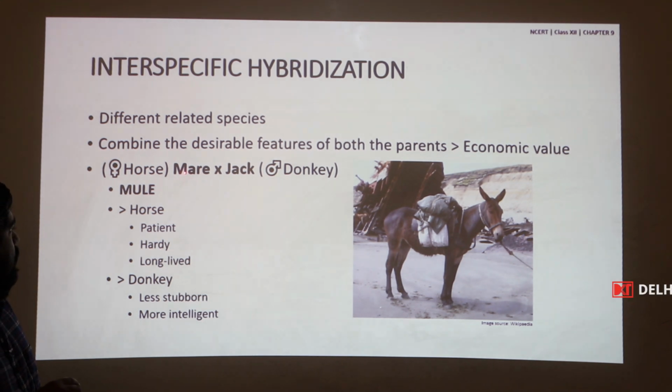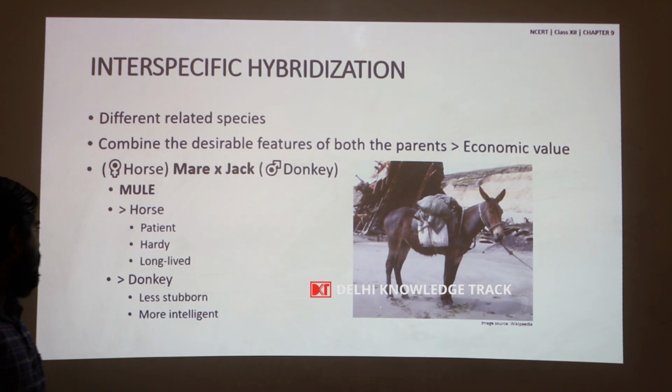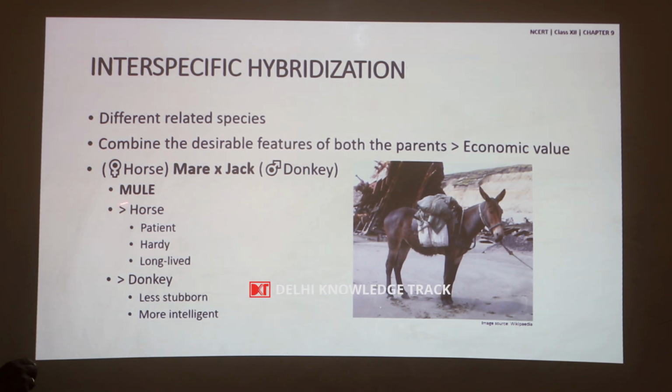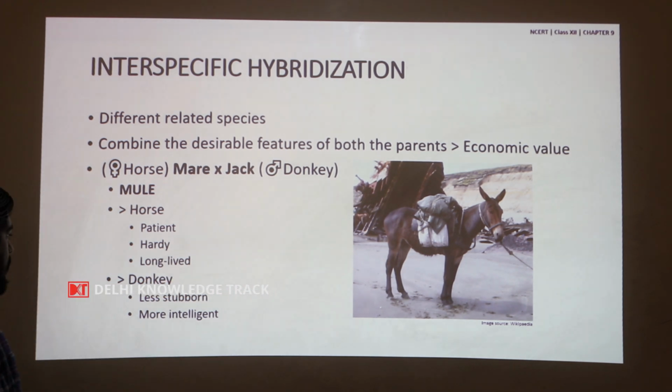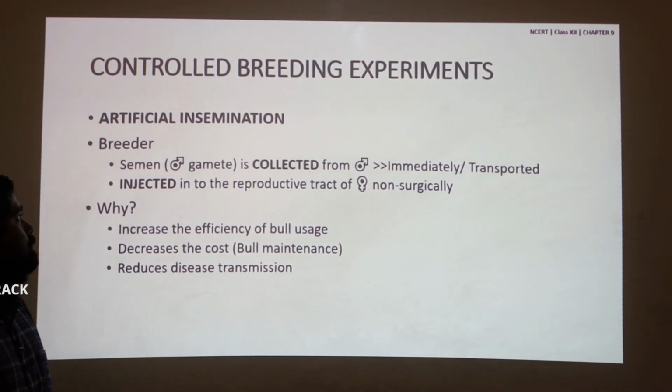So, mule was produced by crossing a mare and a jack. The advantage of mule, that is the economic value of mule, when compared to horse: these are patient, hardy, that is resistant to tough conditions, and long lived. They have an increased lifespan. When compared to donkey, they are less stubborn and more intelligent.